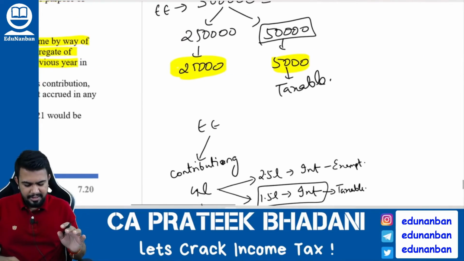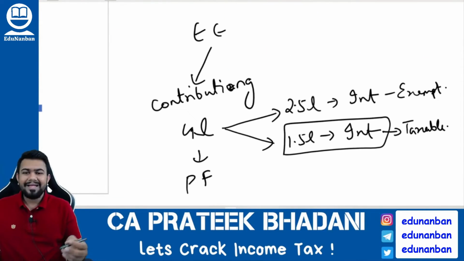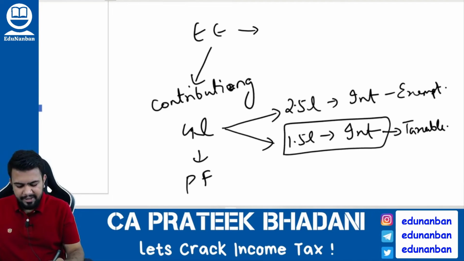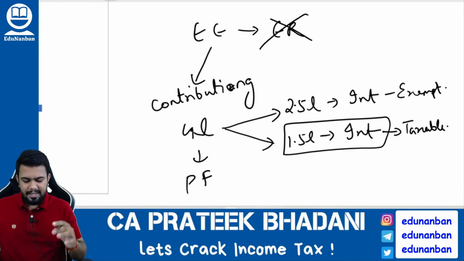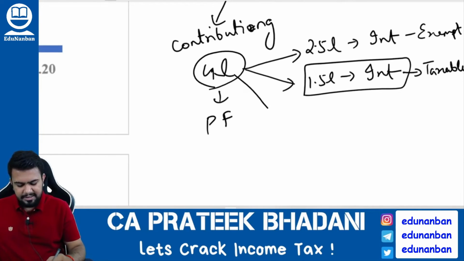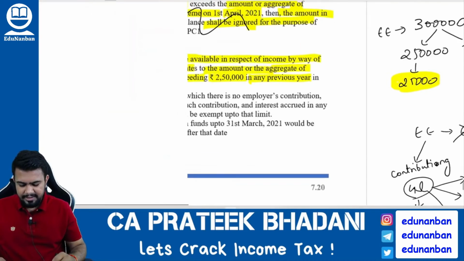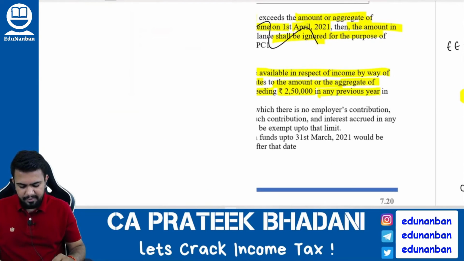contribution. So listen here, in this example that I told you, I am assuming that there is some employer contribution. If in the same example the employer is not contributing any money, then the limit will become how much? The limit will become 5 lakhs. In such case, this entire 4 lakhs is there, no? On this, the income will be exempt since it is within 5 lakhs. So what did I tell? See, listen one more time, very important provision.